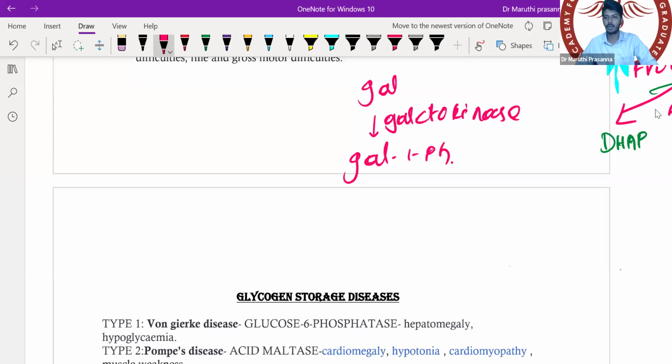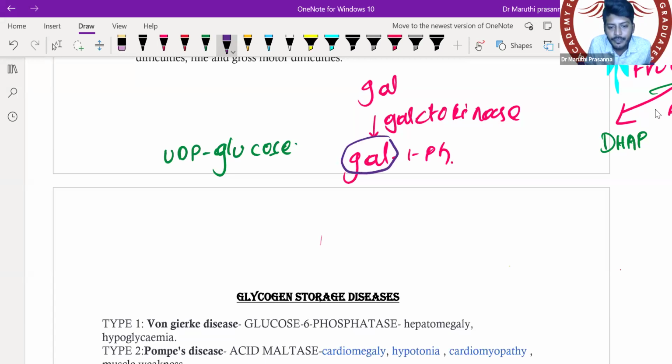Now we will have one more substance called UDP glucose. This UDP glucose and galactose 1 phosphate will interact with each other with the help of an enzyme. The galactose combines with UDP, and the glucose combines with phosphate.